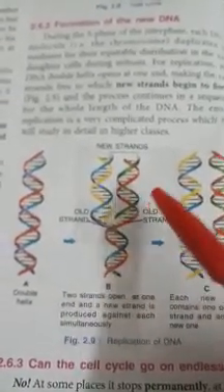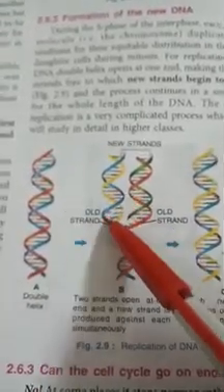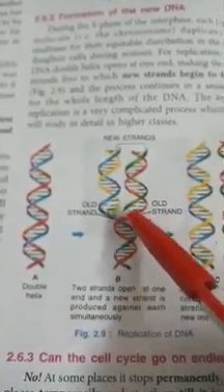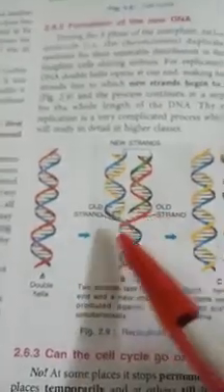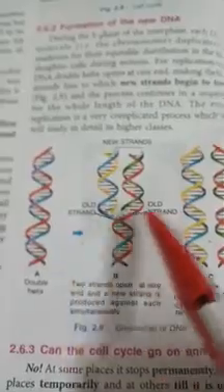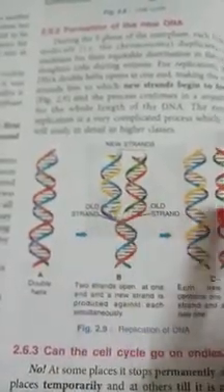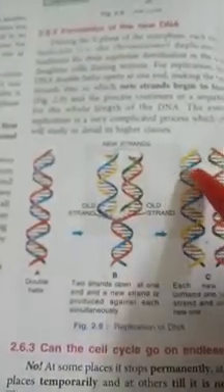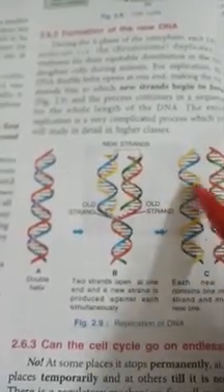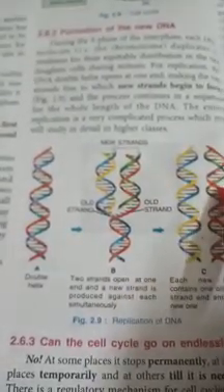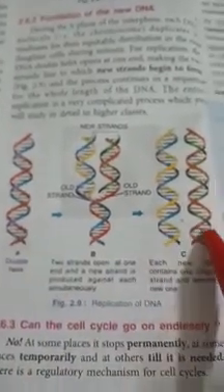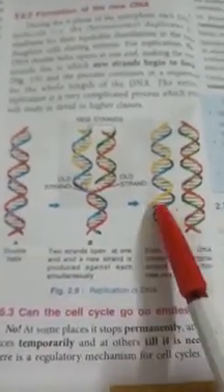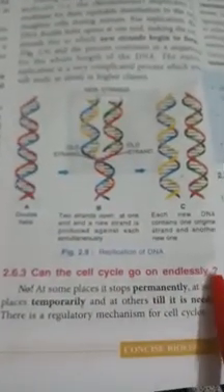Before the cell divides, the DNA duplicates or replicates and produces its own kind. Here, for identification, it is given in different colors, but you should understand these two DNA strands will be the same as the previous one. This is how a DNA duplicates. Then can the cell cycle go endlessly?